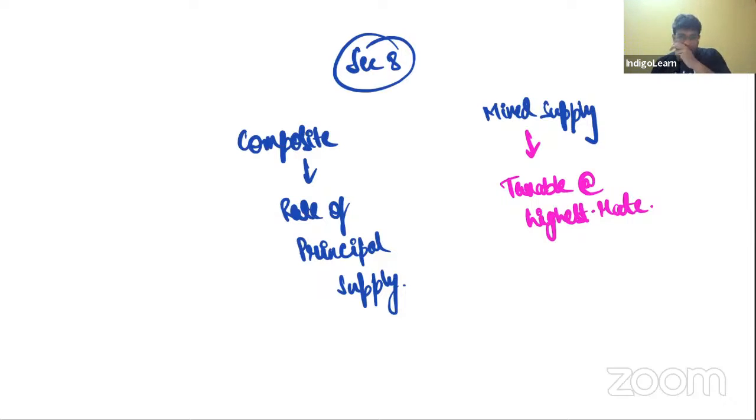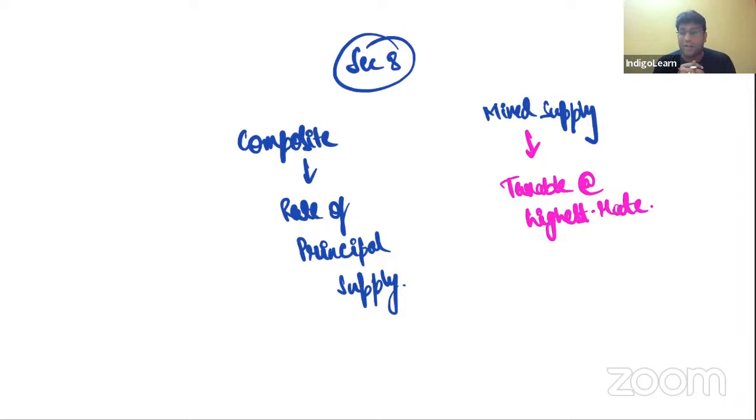For example, imagine there is a box in which cashew, almond, pista are all packed together. That is kaju, badam, pista are all packed in one box. They are not naturally bundled. And in that you can't say what is principal supply. Then we call that pack as a mixed supply. And once that supply is mixed supply, law clearly told in the law, please tax at what rate? Highest rate, my dear friends.